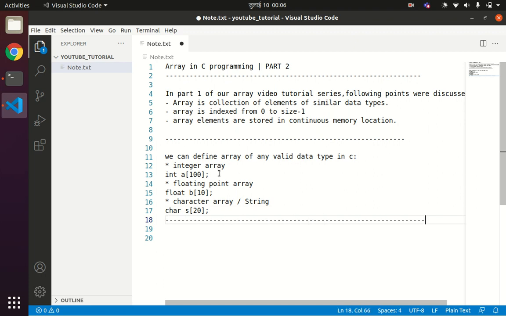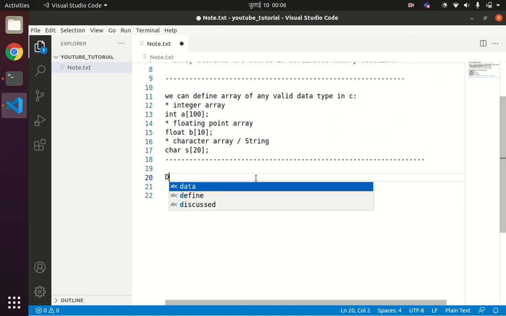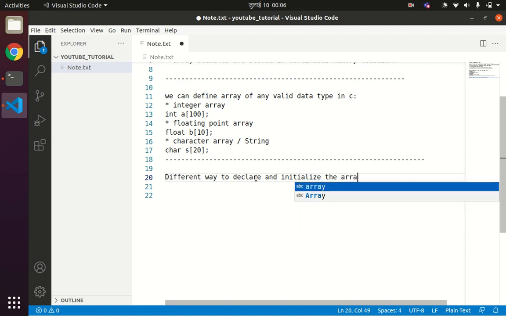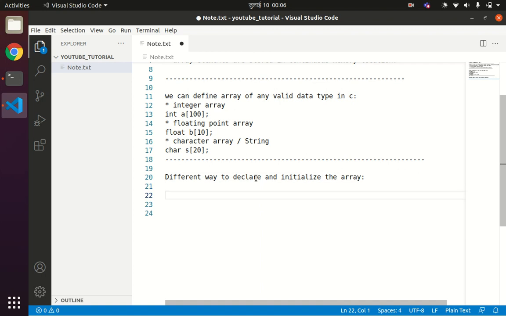Now, different ways to declare and initialize the array. Suppose when you are declaring an array something like this, int a of 10, then our compiler will create an array a of size 10, and the array will be initialized with garbage values.